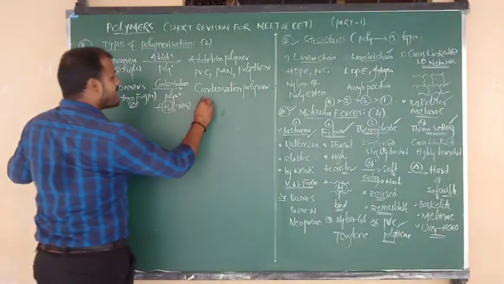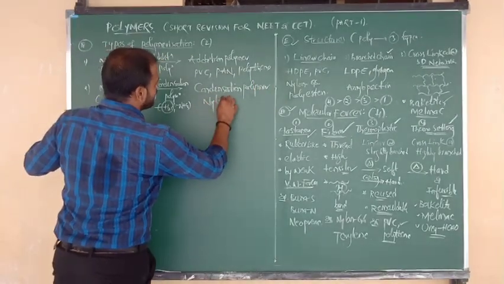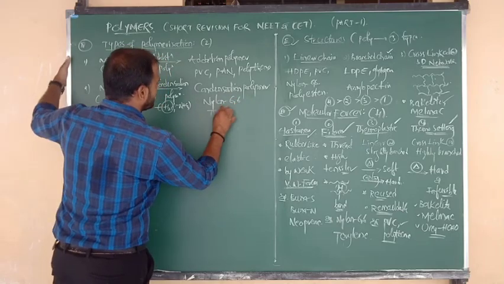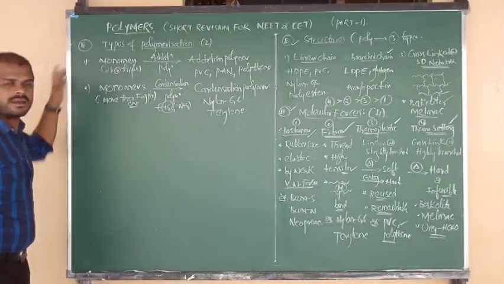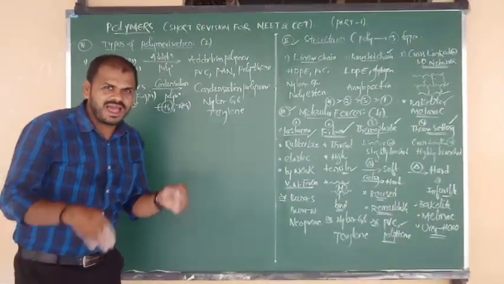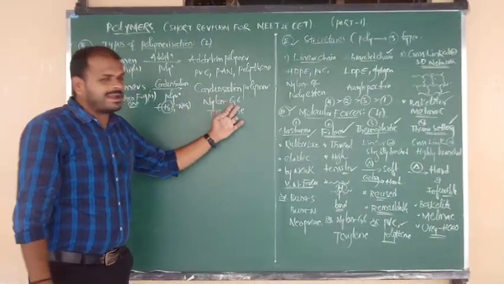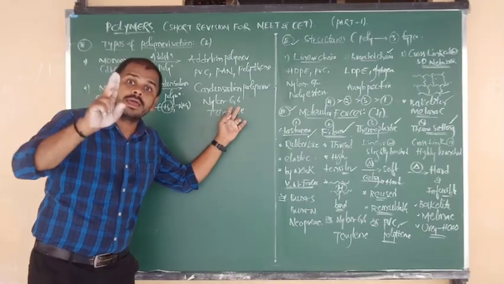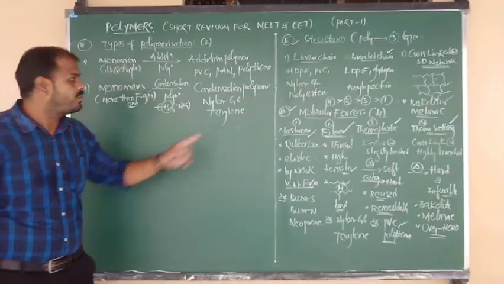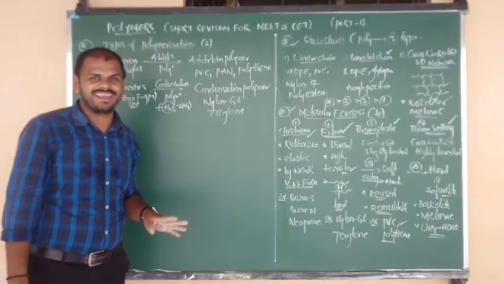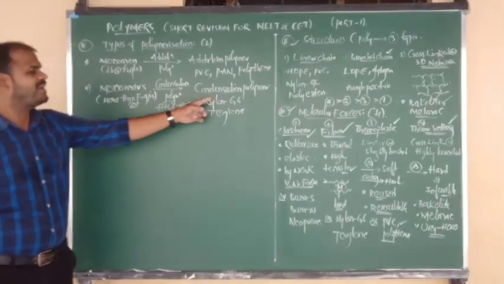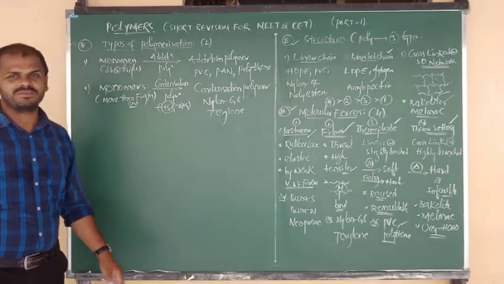Examples of condensation polymers are nylon 6,6 and terylene. Why am I writing these two examples? I hope you know very well. Nylon 6,6 contains two monomers: hexamethylenediamine, with more than one functional group, and adipic acid, with two COOH groups. So after the loss of water molecule, we get the condensation polymer.